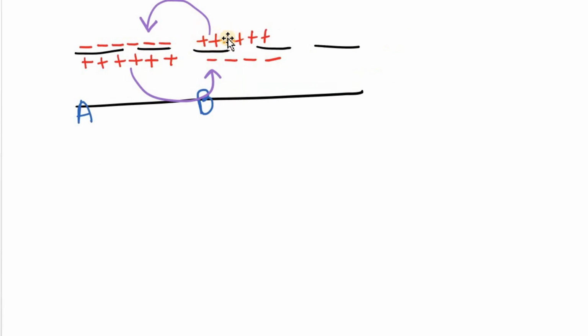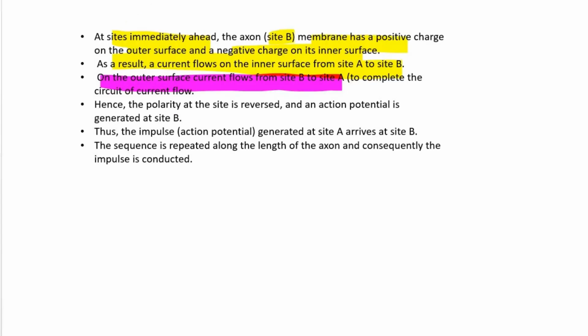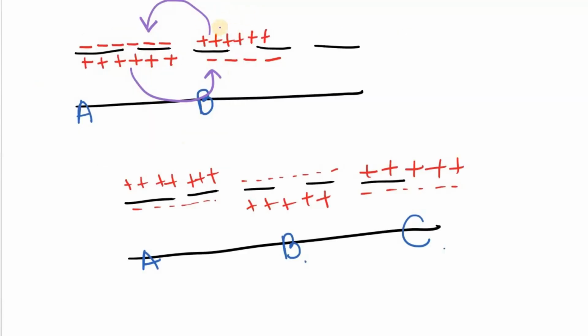This is the outer surface, and the current is flowing from the side B to side A. Hence, the polarity of the site is reversed and the action potential is generated at site B. Since the current flowed from the positive to the negative area, that means the polarity of the site A is again reversed back to its original, and the B side becomes excited.